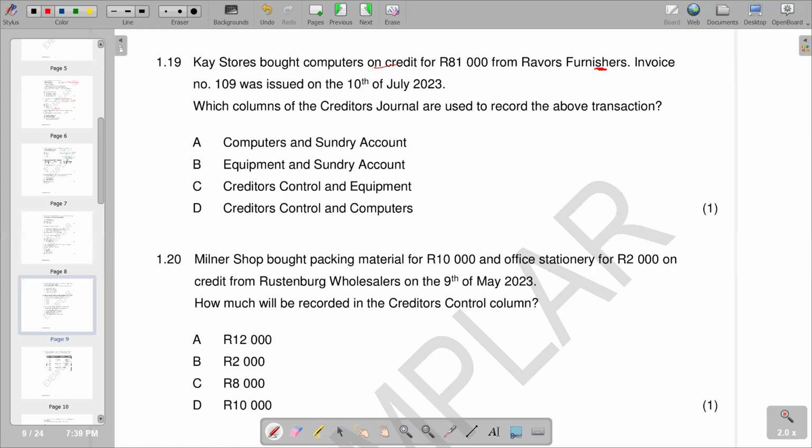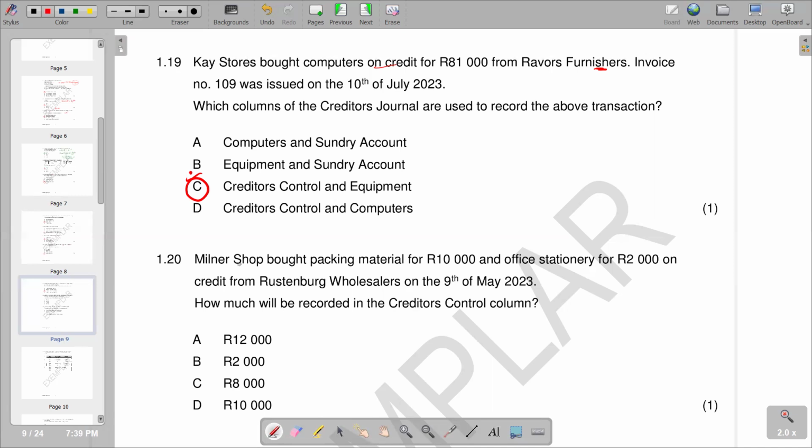We'll be having a column for equipment. So obviously we are supposed to post it to the equipment column. So we are saying on 19, we have got our C. That's the correct response. We have got creditors control and equipment. So basically we have C. Then 1.20, Nuna shop bought packing materials for 10,000 rands and office stationery for 2,000 rands on credit from Rustenburg. What was the creditors control account?